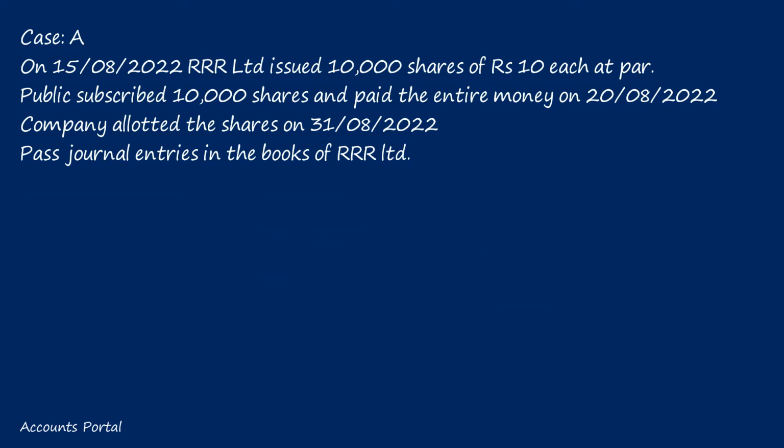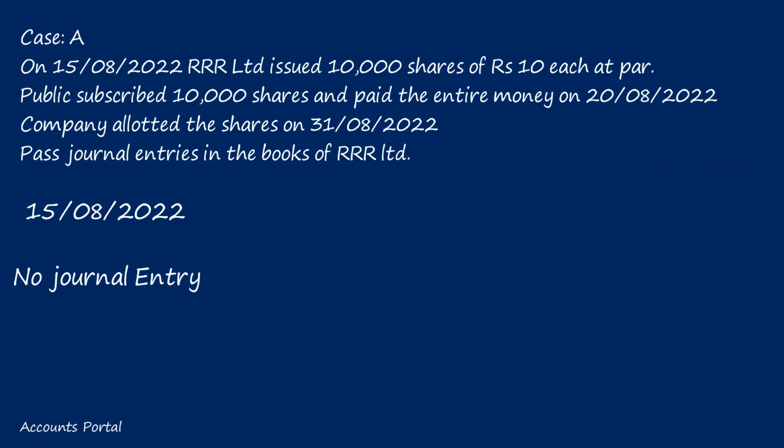My dear lovable students, assume you are a corporate accountant for R Limited with a monthly pay of rupees 3 lakhs and you are entering journal entries in the company's books at the time of issue of shares. On 15th August, R Limited issued 10,000 shares of rupees 10 each at par. Whether the company is issuing shares or collecting money on 15th August, the company is issuing the shares. On 15th August, will you pass a journal entry or no journal entry in R Limited books? We will not pass any entry because we will not be collecting money on 15th August. Just R Limited is announcing to the world that we require 1 lakh capital, inviting the public to contribute to the capital.